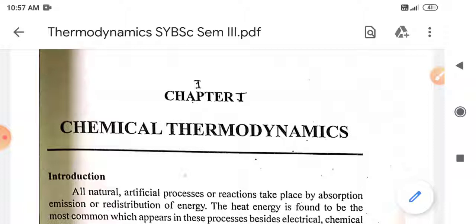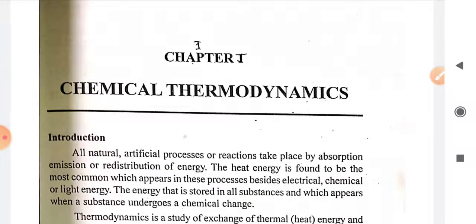to the higher level. Okay, so basically we are going to deal with three topics in core physical chemistry, that is thermodynamics, electrochemistry and chemical kinetics. So first we will start with the chemical thermodynamics.